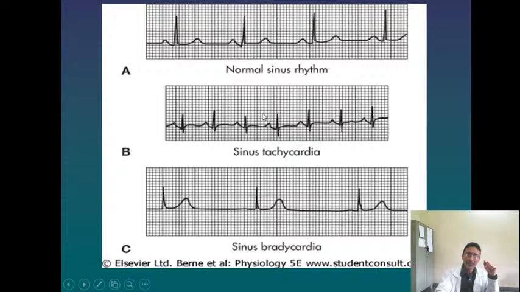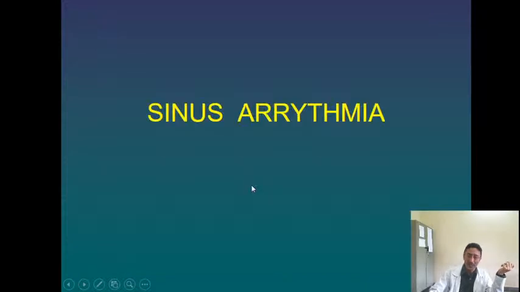See the number of waves here between these two. This is a normal sinus rhythm, so many R waves you will find. Where the RR interval is reduced, that means there is sinus tachycardia. If you find that the RR interval between the two waves is prolonged, that means there is a bradycardia.